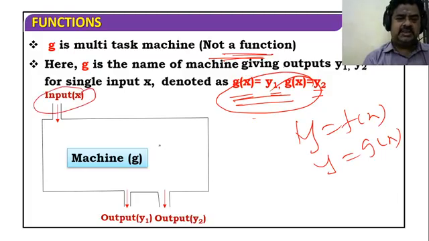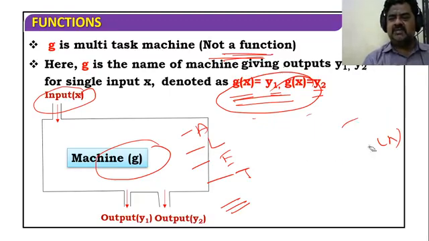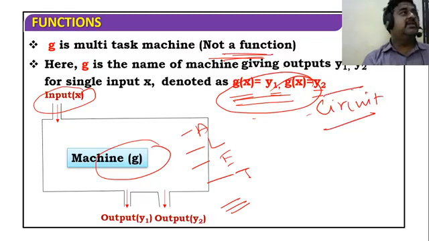Input x, g may be algebraic, logarithmic, exponential, trigonometrical, but the output is 2, so it is not a function. So what did you learn today? Single task function, multitask function: one input, one output; one input, several outputs. Very simple diagram, you just draw this diagram. It will be there in your circuit theory, which you study later in physics.